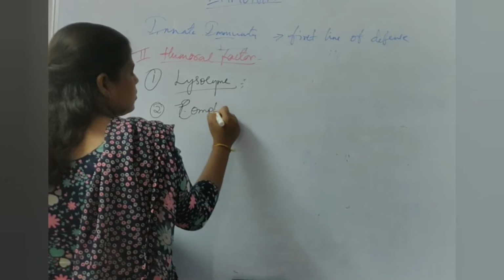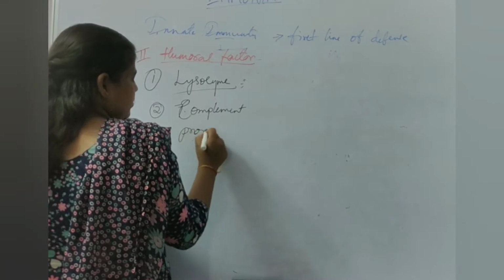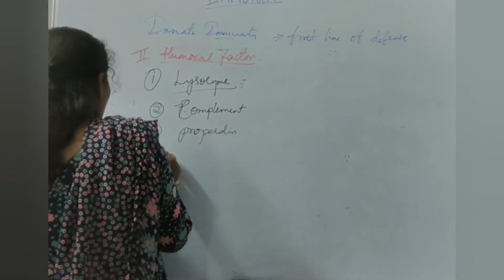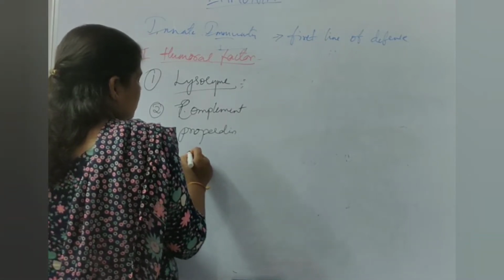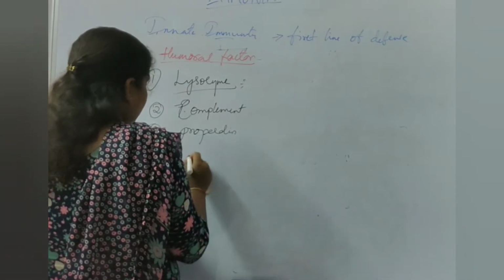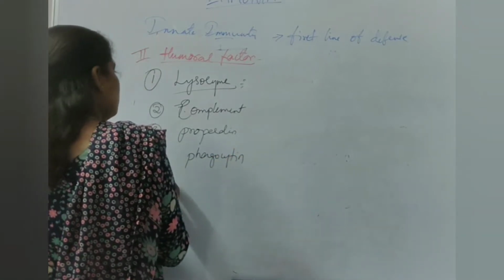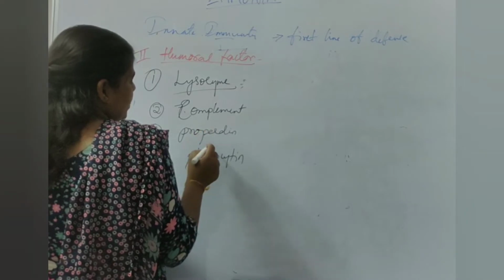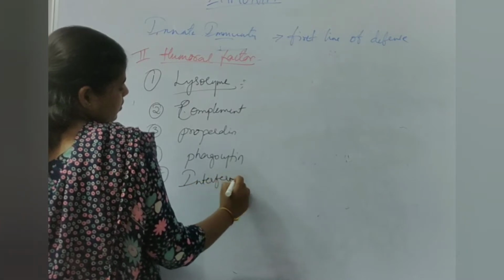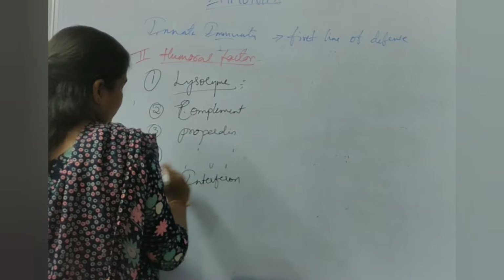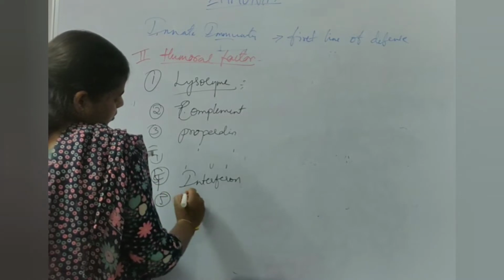complement, third we have properdin, fourth we have interferon, and fifth we have phagocytin.